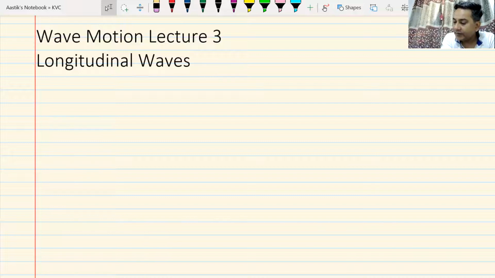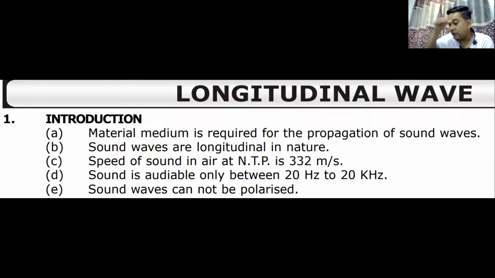Basically, we'll be dealing with sound waves, and again, I am showing you a part of your sheet only. Longitudinal waves, sound waves. Material medium is required. That is one thing. Sound waves are always longitudinal in nature. What is the speed of sound? 332. Sometimes we take it 330. Sometimes we may take it even 300 to simplify our calculation.